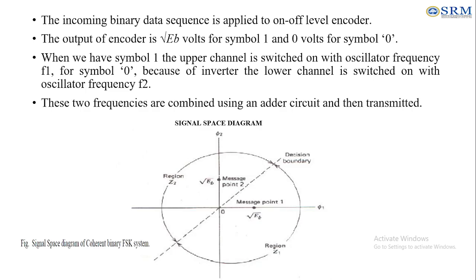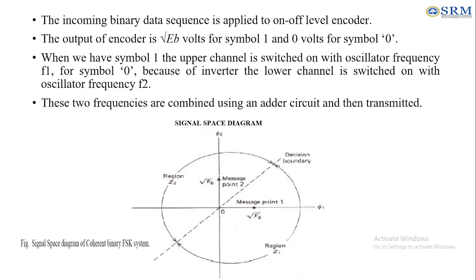For the second data symbol, 0, since we have the inverter, the lower channel is switched on with the operating frequency F2. Then these two frequencies are combined by using the adder circuit and then transmitted. So this is the function happening in the FSK. That can be expressed in terms of the signal space diagram here.